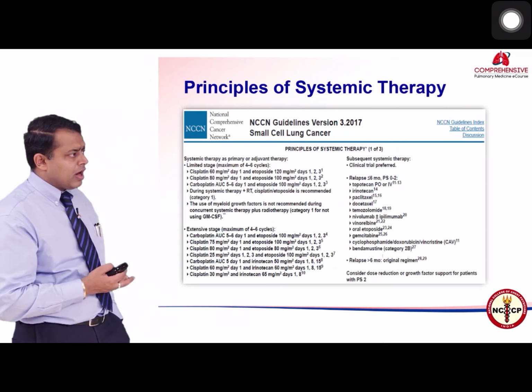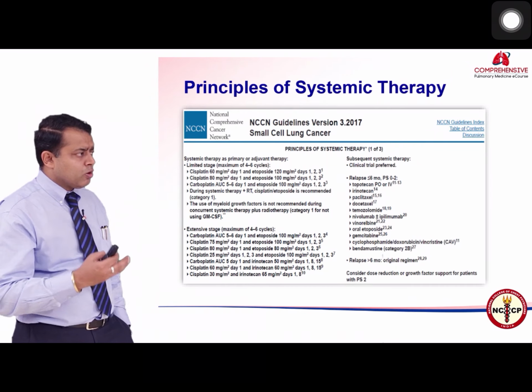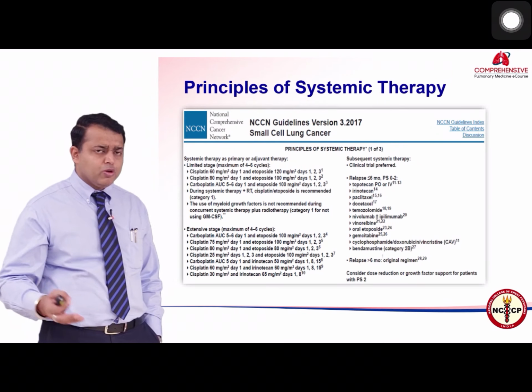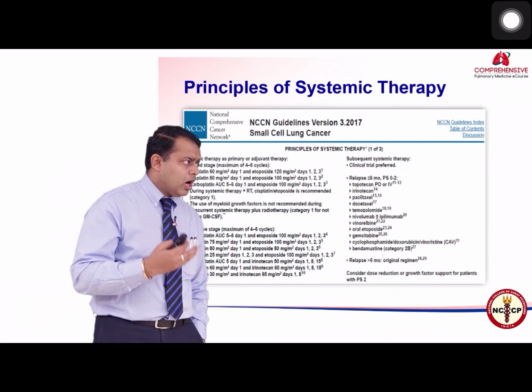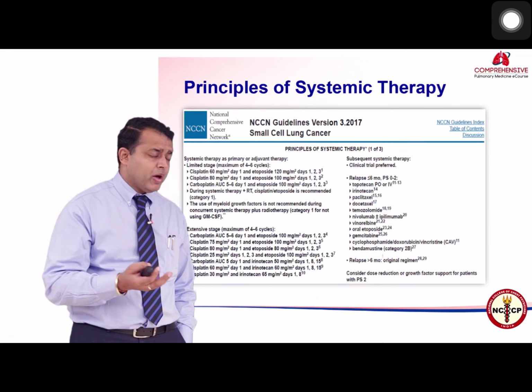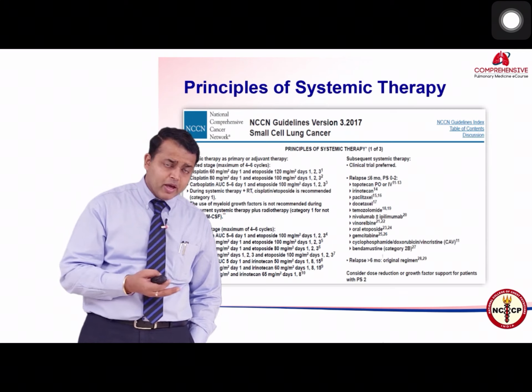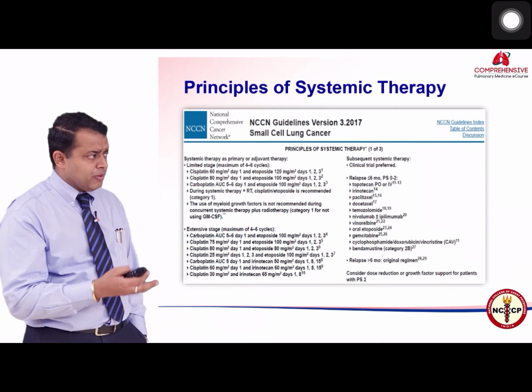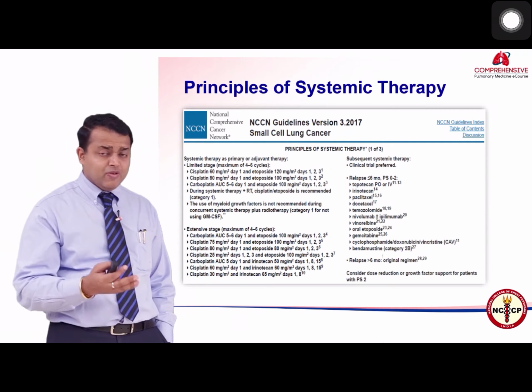For those who have relapsed within less than 6 months, topotecan, irinotecan, which has not been used previously, paclitaxel, temozolomide, nivolumab plus ipilimumab, the immunotherapy, has been approved by the guidelines. Vinorelbine, gemcitabine can also be used, CAV can be used.